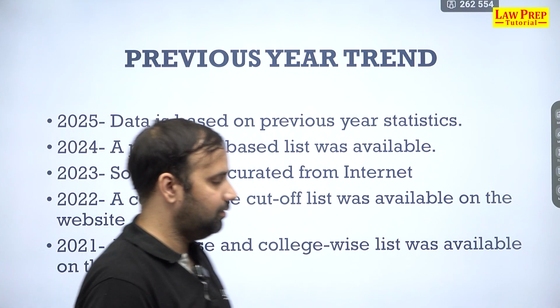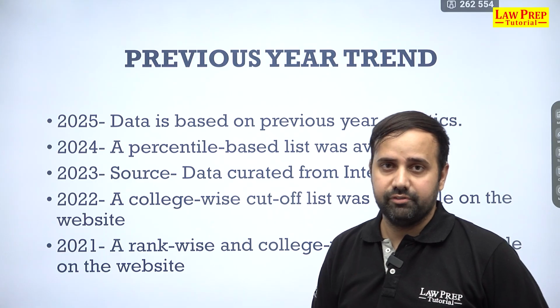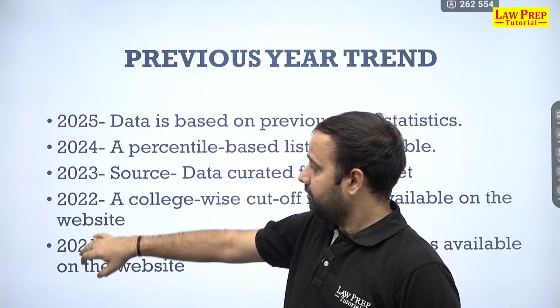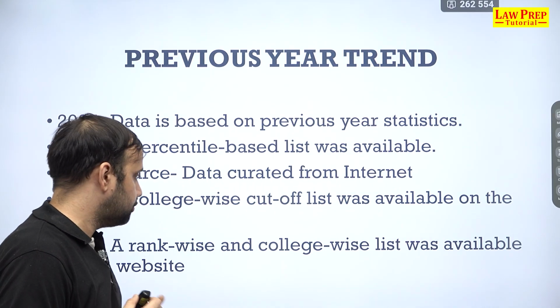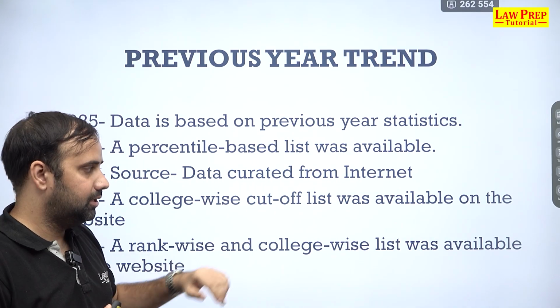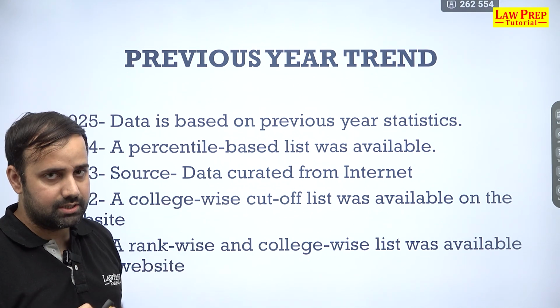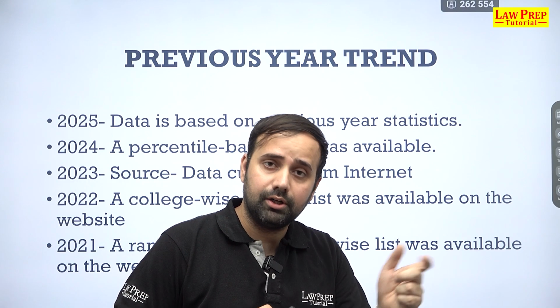And if you look at the previous year trend, like हमने previous year trends तो निकाले हैं based on the data which was available for 2020, 21, 22, 23, 24, 25. 2021 में what MHCET used to do was they used to publish a rank wise and college wise list. Then in 2022 they started coming up with a college wise cutoff list, as in what cutoff, on what marks or percentile will you get a certain college.